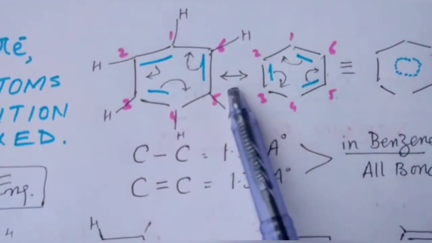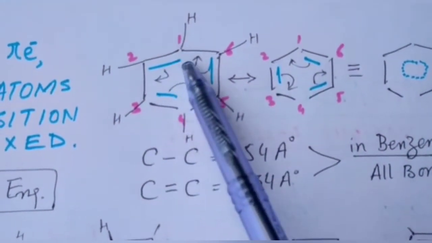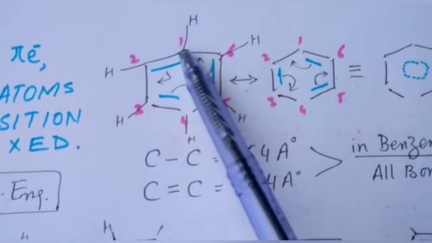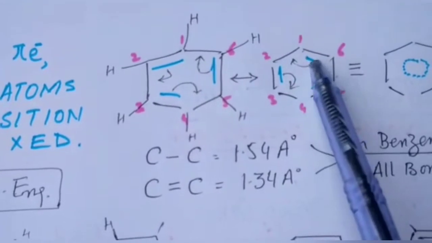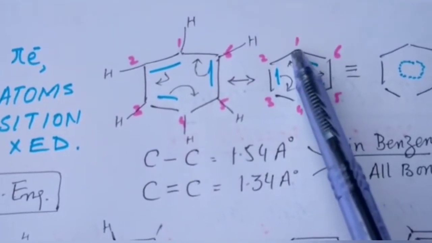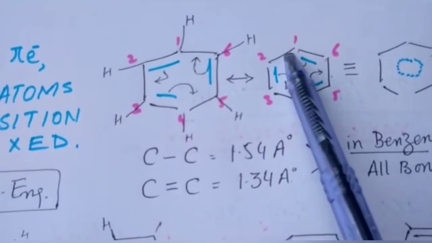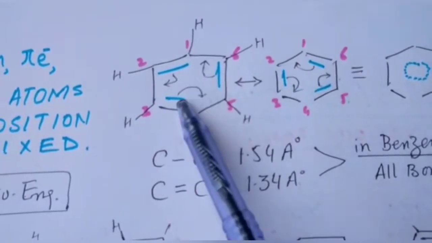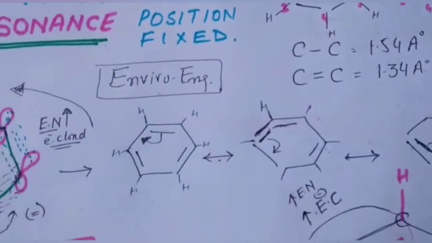Now look here, the double bond in this structure is in between carbon 1 and carbon 2. But in this structure, the bond between carbon 1 and carbon 2 is not double but single. So there is a clear delocalization of pi electrons.